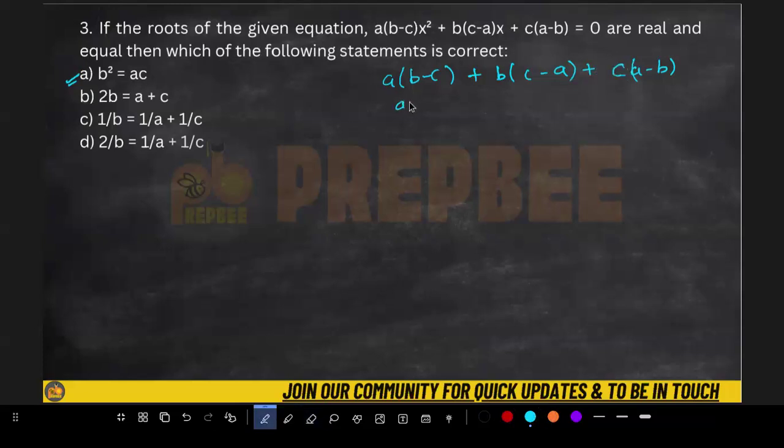Let's open it: ab, here you will get ac minus plus bc minus ab plus ca minus bc. You can see plus ab minus ab cancelled, minus ac plus ca cancelled, plus bc minus bc cancelled.